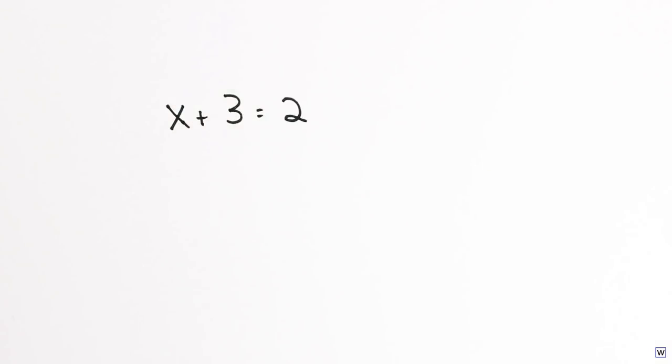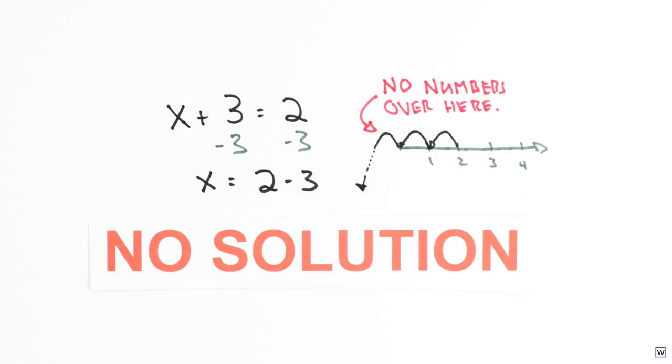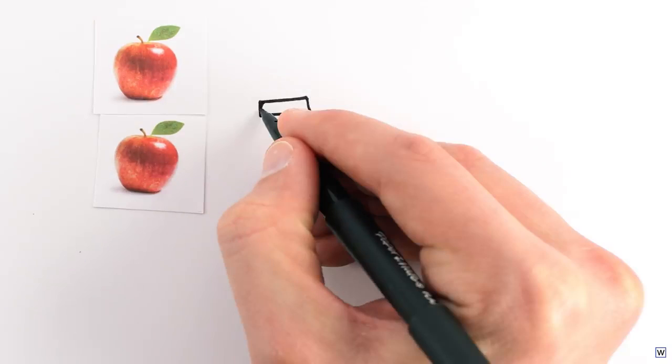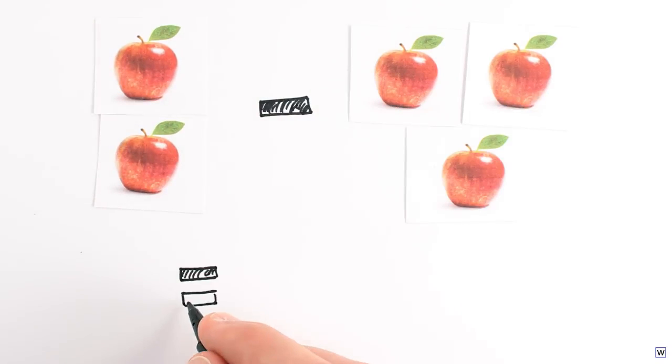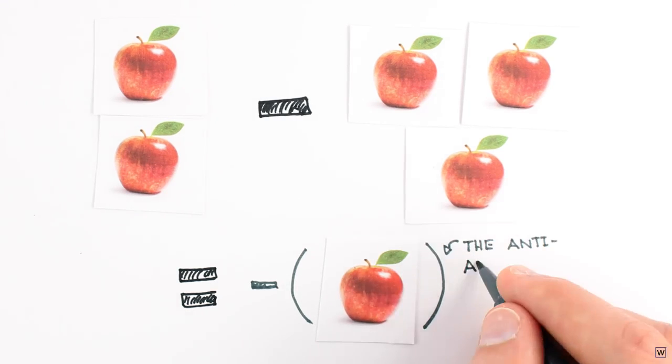Without negatives, simple algebra problems like x plus 3 equals 2 have no answer. Before negatives were accepted, this problem would have had no solution, just like we thought our original problem had no solution. The thing is, it's not crazy or weird to think these problems have no solutions. In words, this algebra problem basically says, if I have 2 things and I take away 3, how many things do I have left? It's not surprising that most people who have lived on our planet would be suspicious of questions like this. These problems don't make much sense.